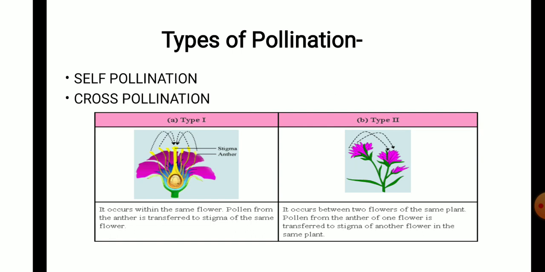Then types of pollination, there are two types of pollination: self-pollination and cross-pollination. As shown in the picture, if pollen grains from the same flower fall on the stigma of the same flower, then it is self-pollination. And if pollen grains from one flower fall on the stigma or female part of another flower, it is cross-pollination.